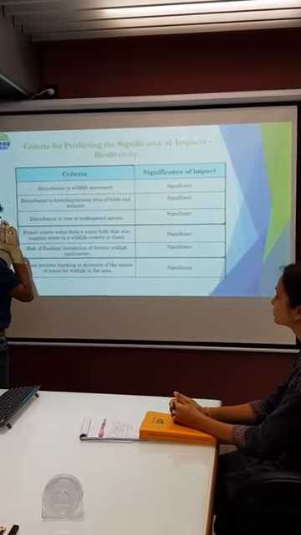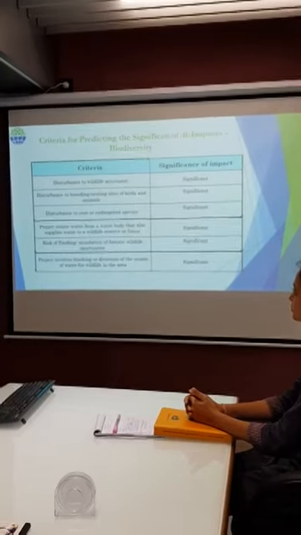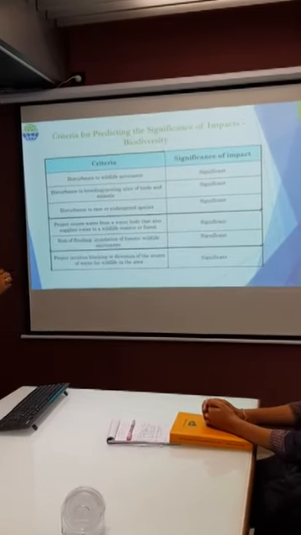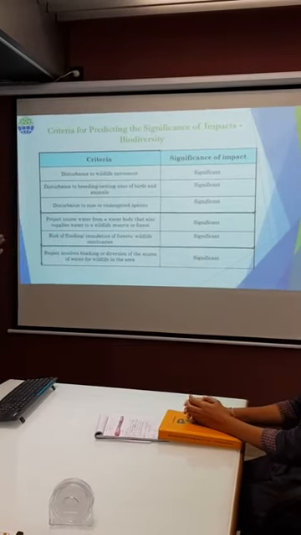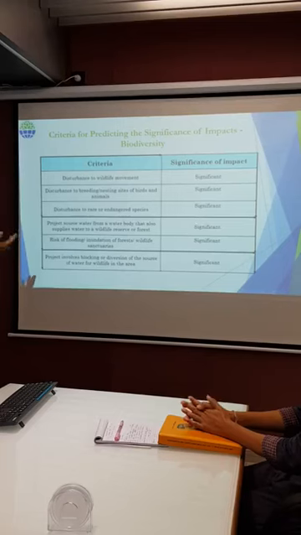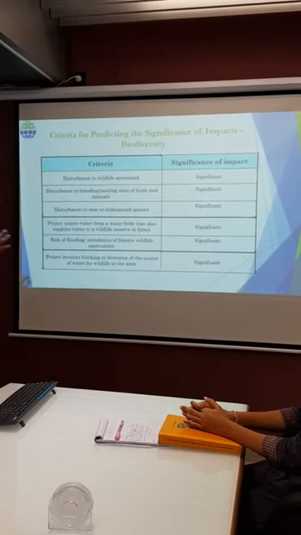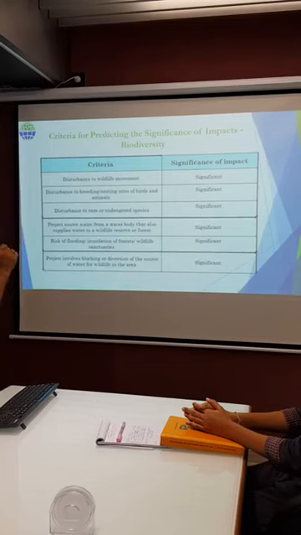Suppose we are establishing a jetty project, then we have to think about the marine area in question for turtle nesting or some other breeding sites. That is significant. We have to protect them. Then disturbance to rare or endangered species.